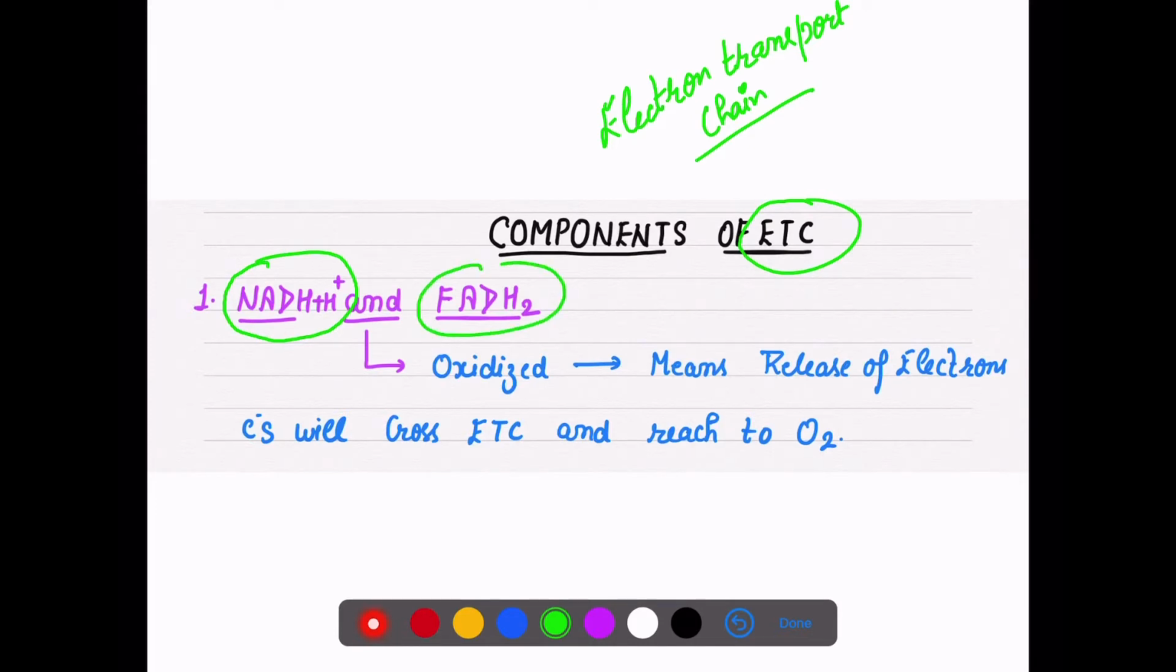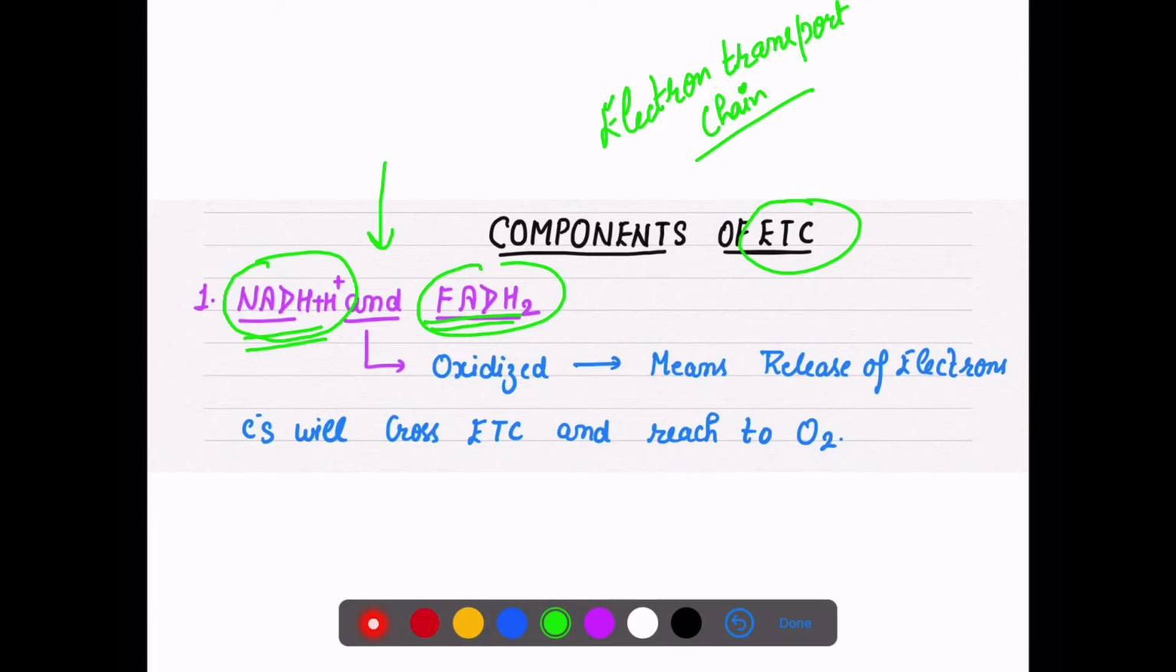First I will discuss all the components which we are going to use in the ETC, and then I will take you further to the actual process of the ETC. First see what we need. NADH2 is already in our hand, FADH2 is in our hand.